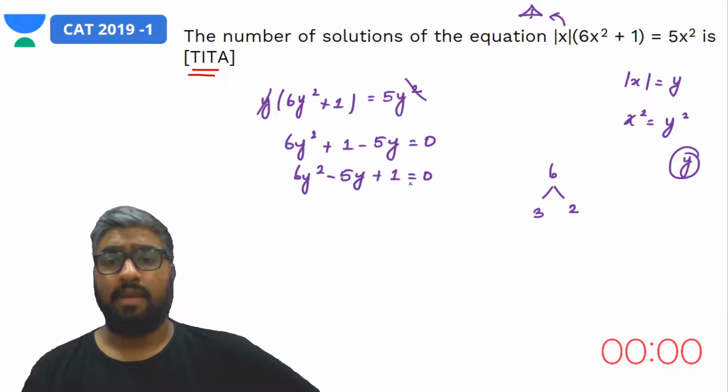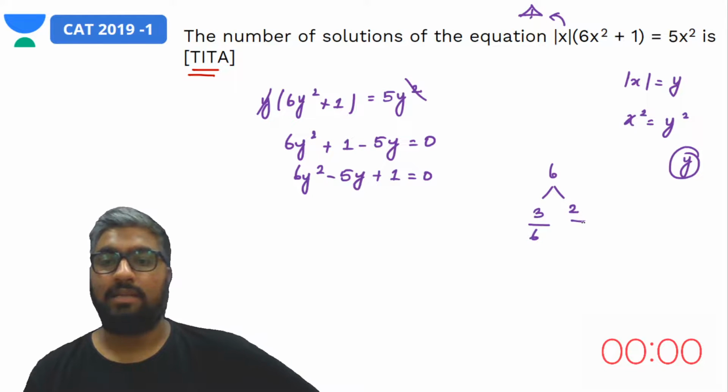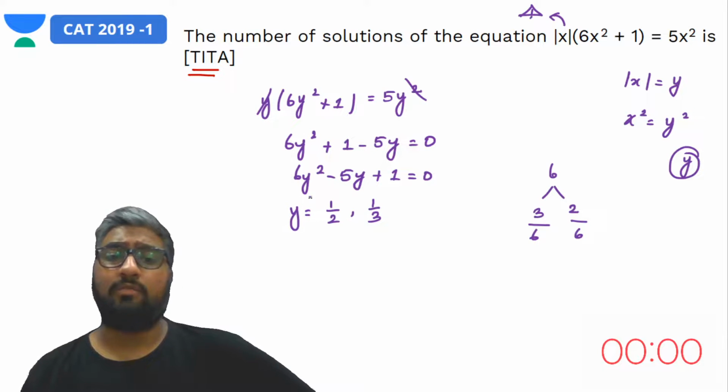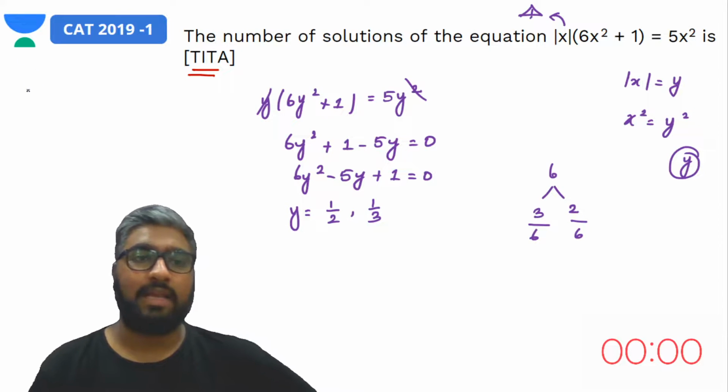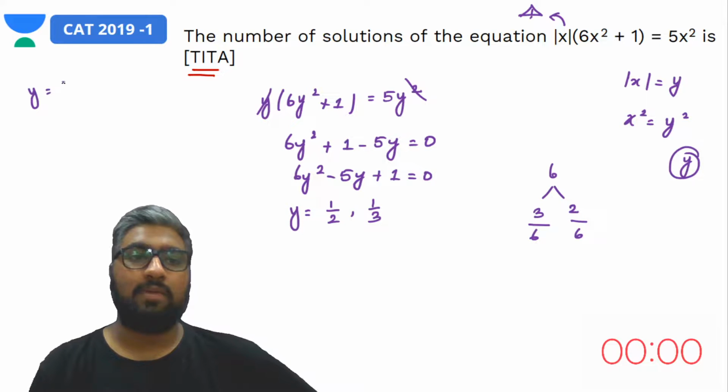But you'll have to remember that these are not the roots. Roots would be 3 by 6 and 2 by 6, which means the values of y here are 1 by 2 and 1 by 3. But we know that y is mod x, so y is equal to mod x.